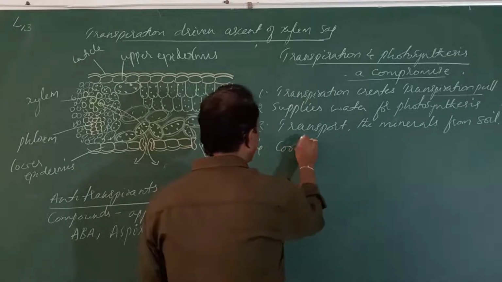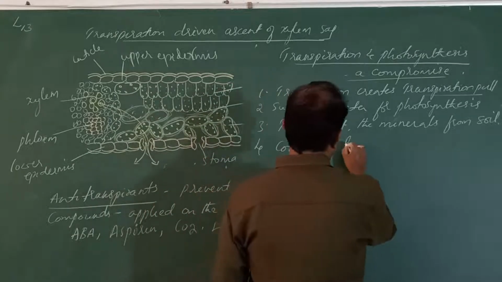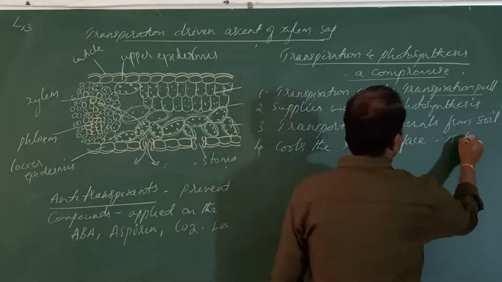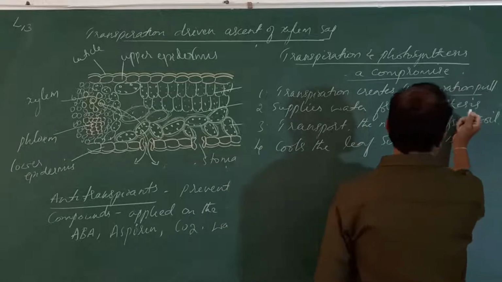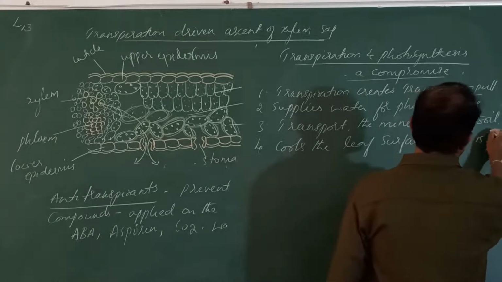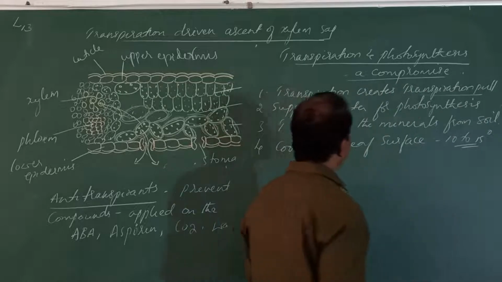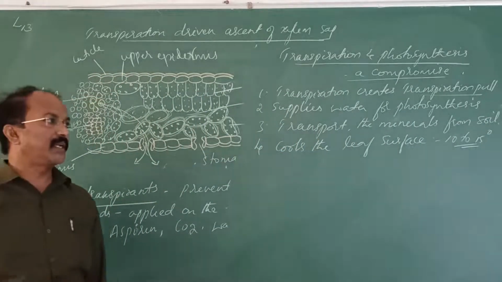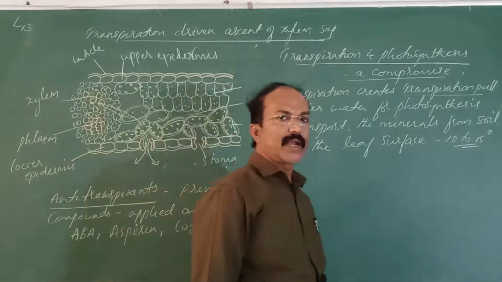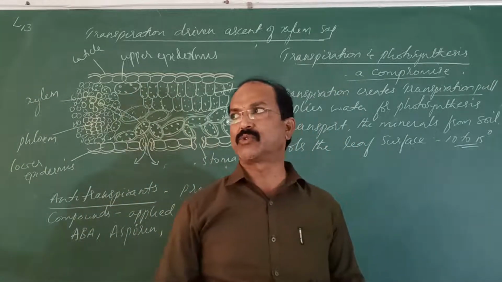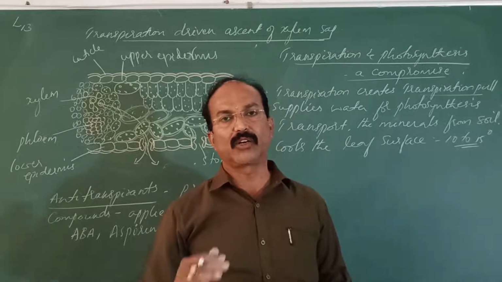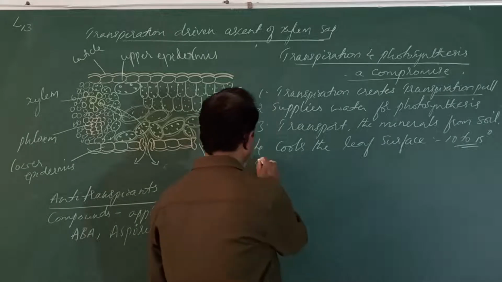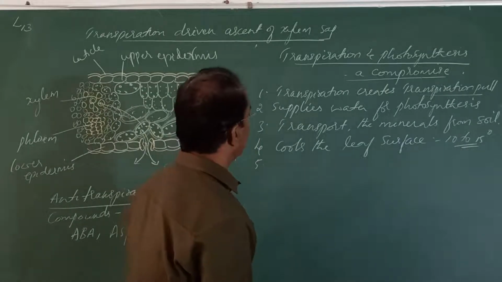Next one is it cools the leaf surface, maintaining up to 10 to 15 degrees. When the temperature is high in the summer, the plant surfaces get cooled because excessive transpiration occurs, and that cools nearly about 10 to 15 degrees in the leaf surface.